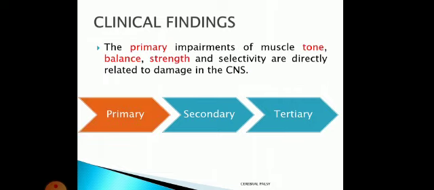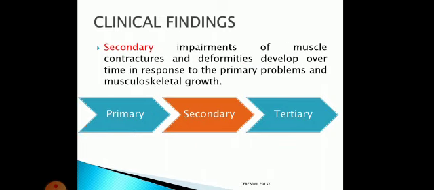Let us understand. Primary impairments are impairments in muscle tone, balance and strength. Clear? So this will be affected. Why? Because tone, balance and strength are controlled by the brain. So if there is CNS damage, definitely you will have problems of tone, balance and strength. Now what about secondary? Secondary impairments occur because of this tone problem, balance problem, etc.